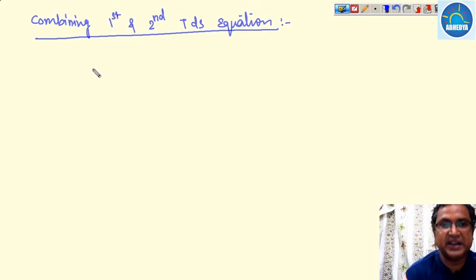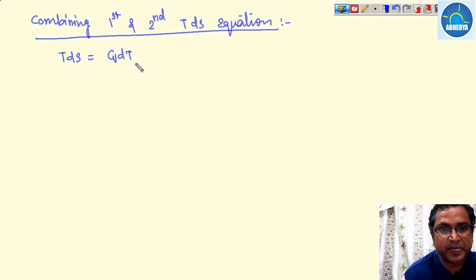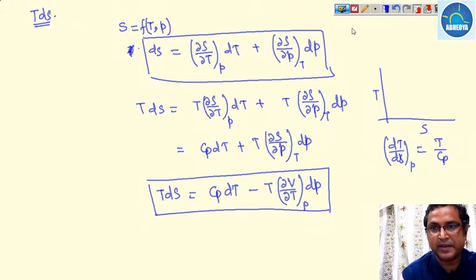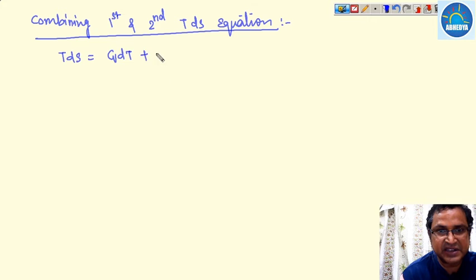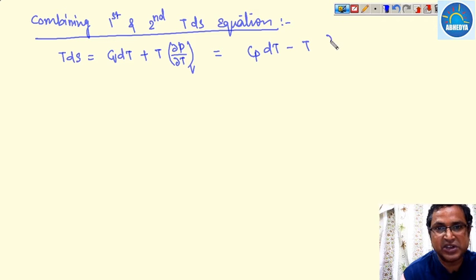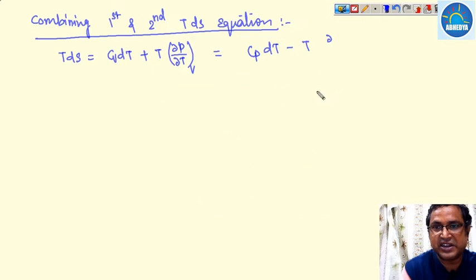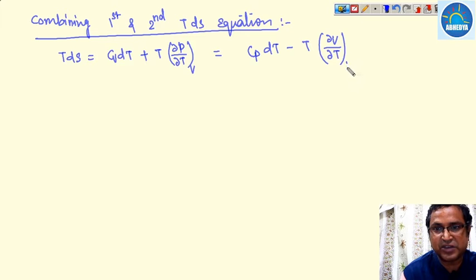Now I am going to combine. The first TdS equation is TdS = Cv dT plus T times (∂P/∂T) at constant volume dV, and this is also equal to Cp dT minus T times (∂V/∂T) at constant pressure dP.